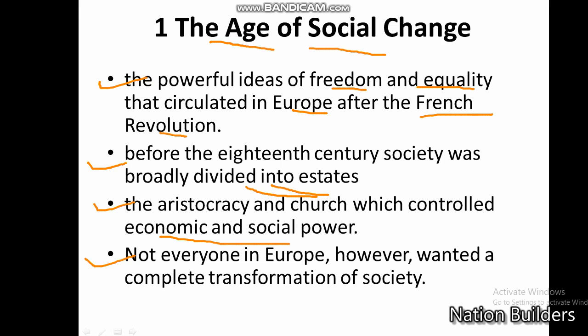Just look at the introduction. This was the age of social change. Social changes were taking place due to the French Revolution, and some people accepted that change was needed, but some were not ready to change. So there were differences in bringing social change, but the social changes did take place. How these changes took place, who was involved in them, and what were the effects of the social change, all these answers we are going to look at in the coming videos.